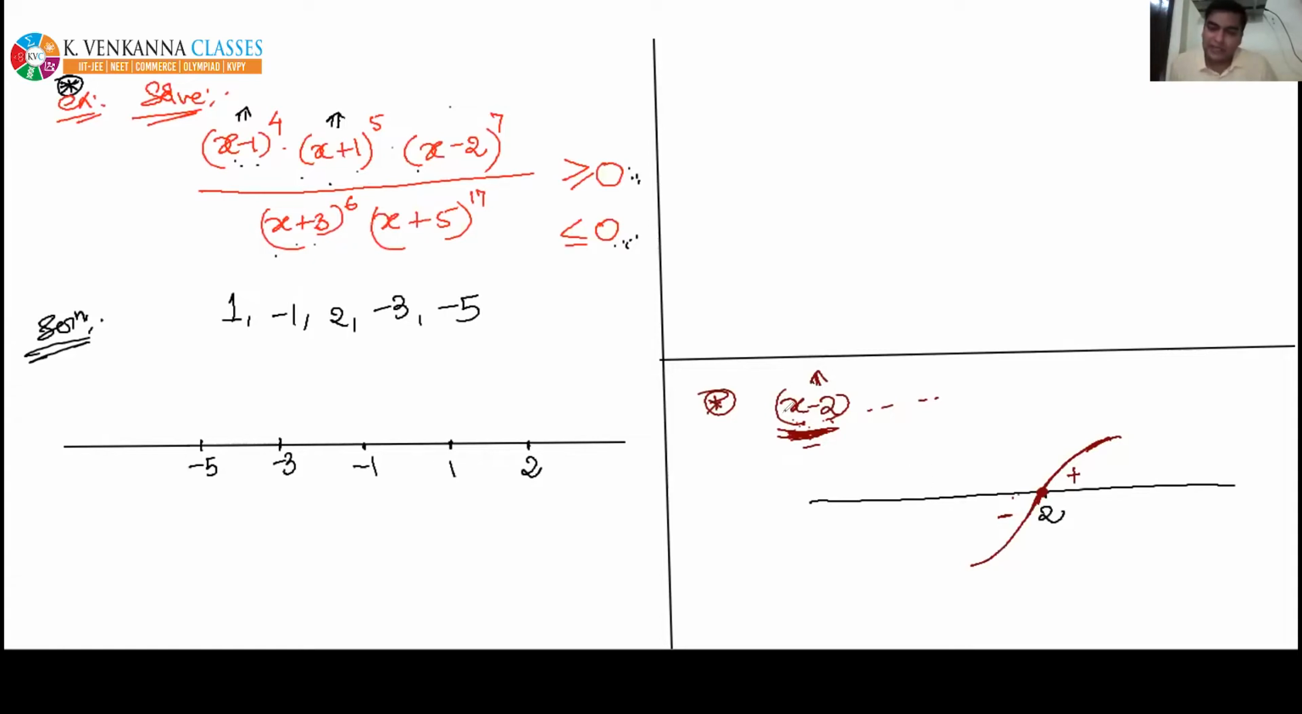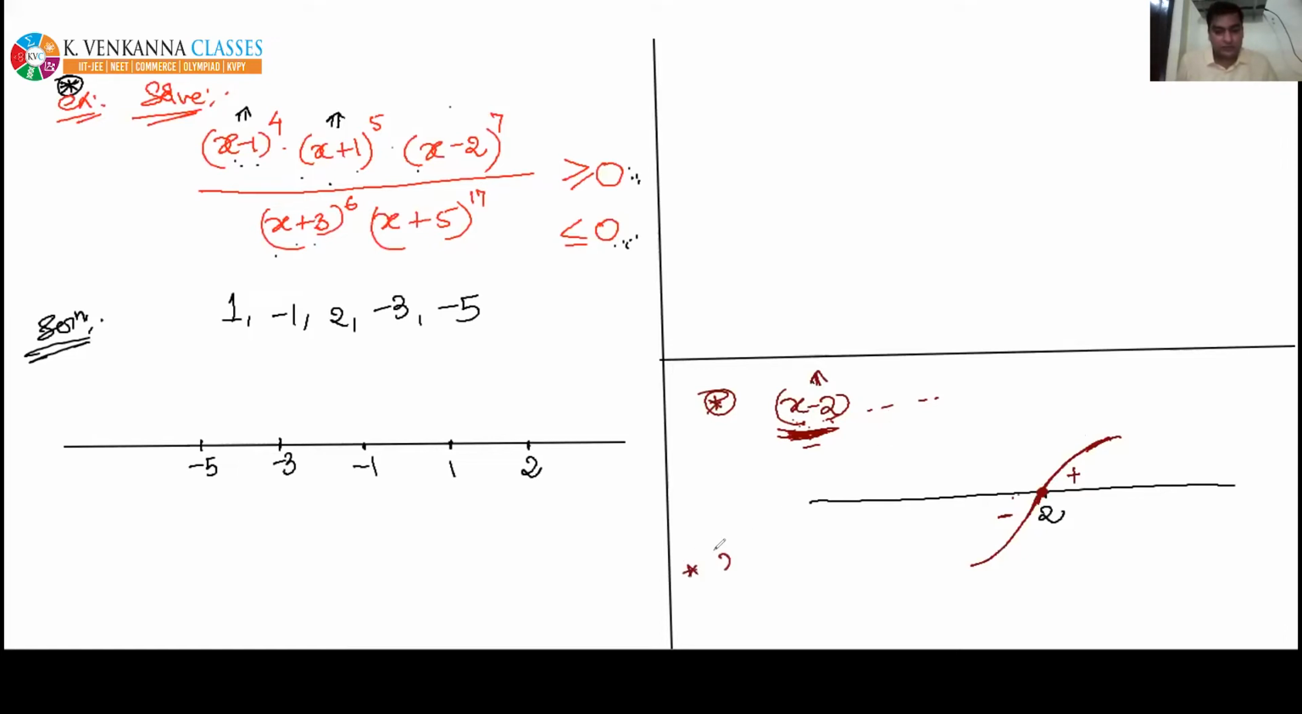So what is happening about this point x equal to 2? About this point, this factor x minus 2 is changing its sign. You can check. That's why, while drawing, the wavy curve cuts the number line and it also changes its sign. I hope up to this point it is clear to you.